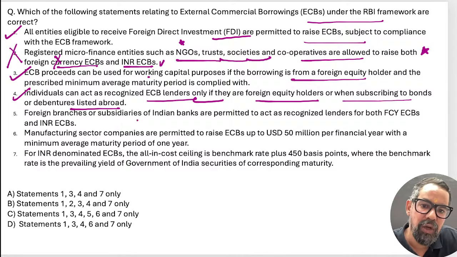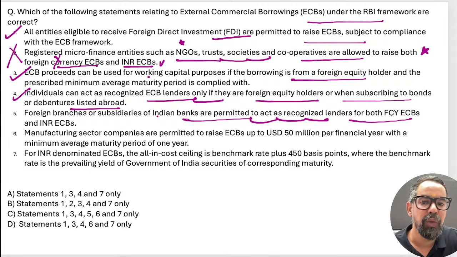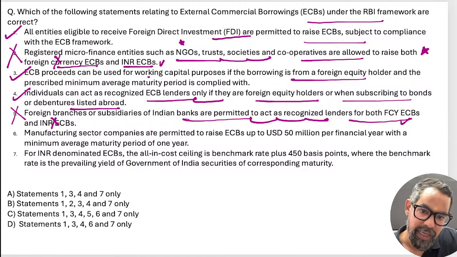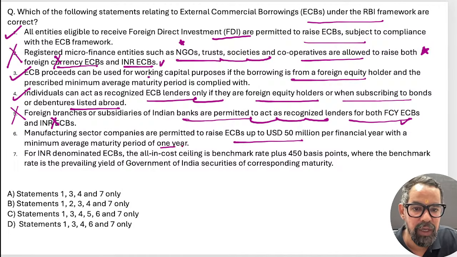Foreign branches or subsidiaries of Indian banks are permitted to act as recognized lenders for both foreign currency and INR. No, not for both. For INR they are not eligible. For foreign currency denominated, yes. Manufacturing sector companies are permitted to raise ECB up to 1 year. This is true. The next one is for INR denominated ECB, all-in-cost ceiling rate is 450 basis points and the benchmark is...